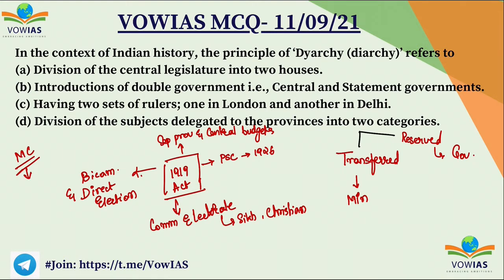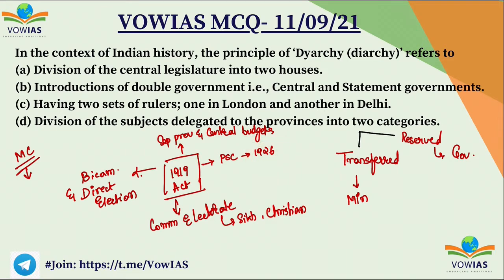The communal electorate was expanded, in fact, because in the 1909 reforms, the Muslims were given separate electorate. But in the 1919 Montagu-Chelmsford reforms, the communal electorate was expanded and separate electorate was given to Sikhs, Christians, Europeans, etc. Also a public service commission was proposed, and the public service commission was established in 1926.